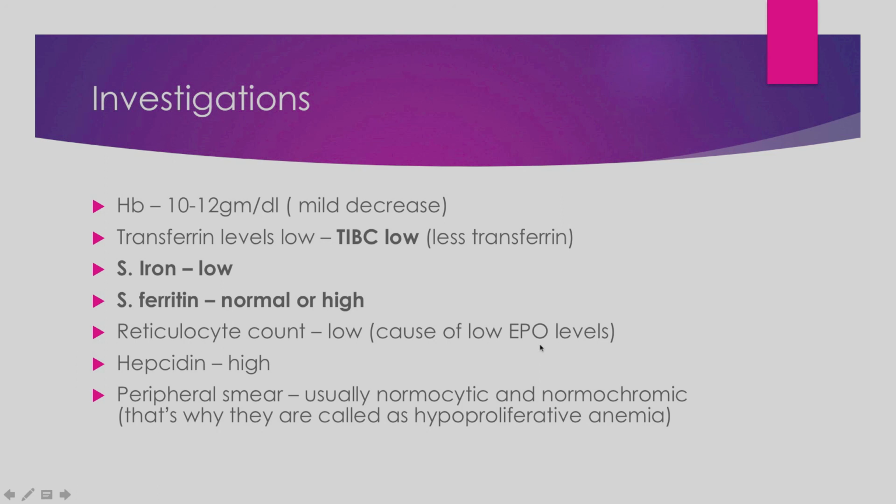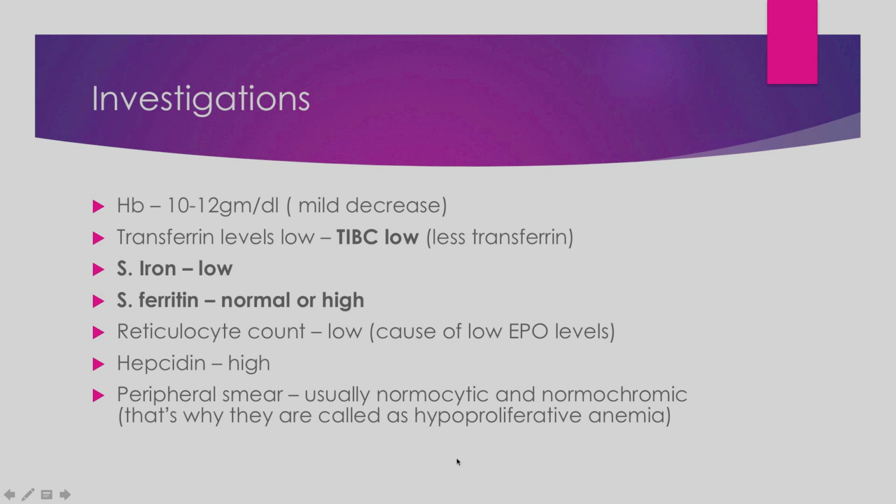Then the hepcidin protein levels are high in the blood. Peripheral smears generally show normocytic and normochromic RBCs, because the RBC size will not be reduced, as there will not be much deficiency of hemoglobin. However, one can find microcytic and hypochromic cells also if the hemoglobin levels have decreased more.